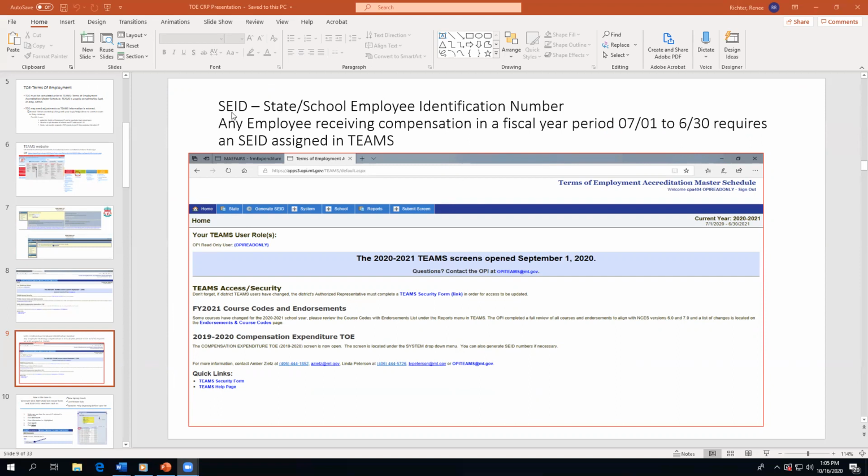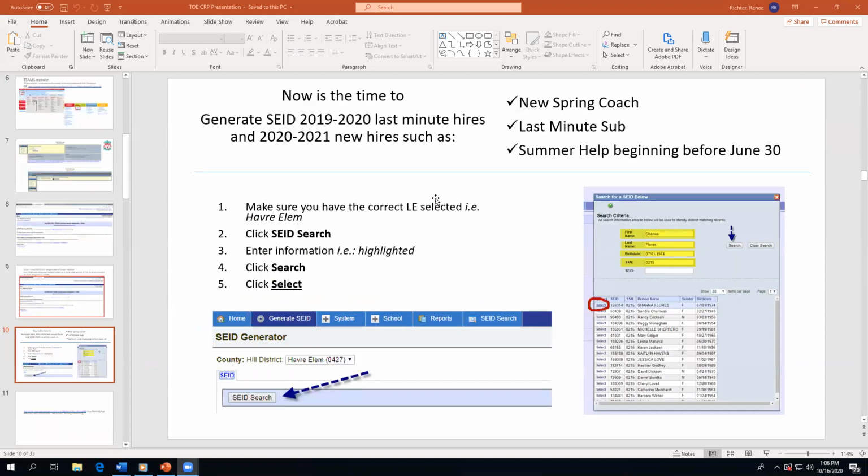Your SEID number is your state or school employee identification number, and any employee receiving compensation in a fiscal year period, July 1st to June 30th, requires an SEID number assigned to them in TEAMS. Before you enter an SEID number, you will not want to enter one for any educator, as those numbers are already generated with their portfolio number with their teaching certificate. So just be aware of that.